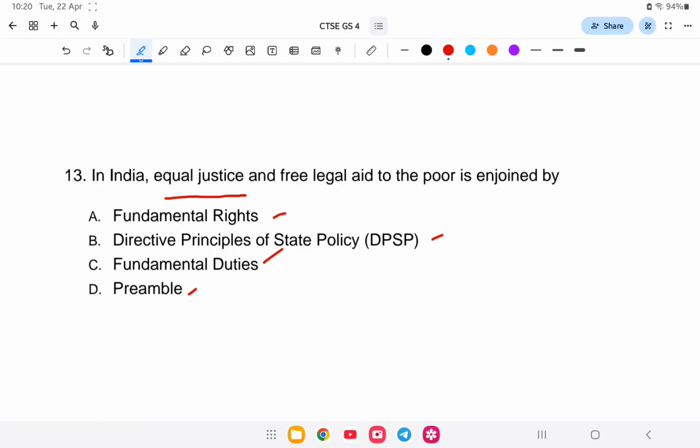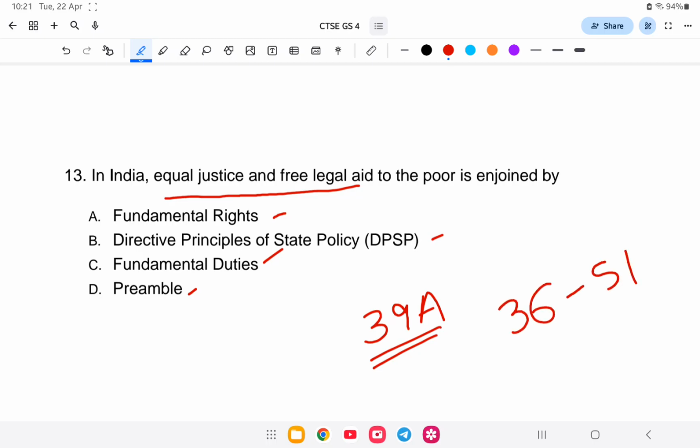So equal justice and free legal aid is provided under Article 39A of the Indian Constitution. In the previous question we studied that DPSP covers Articles 36 to 51. That means it is under DPSP. So option number B is the correct answer.